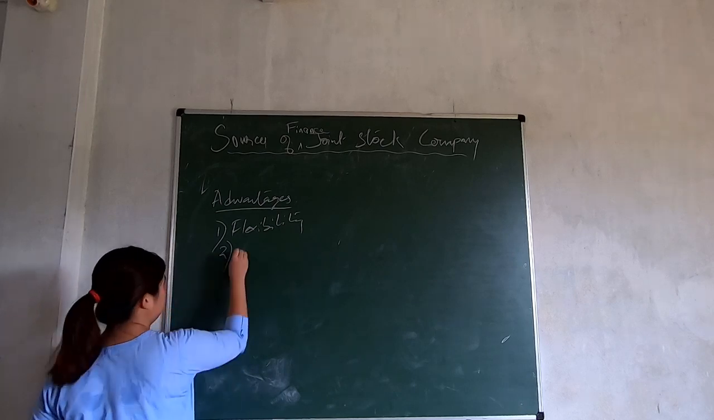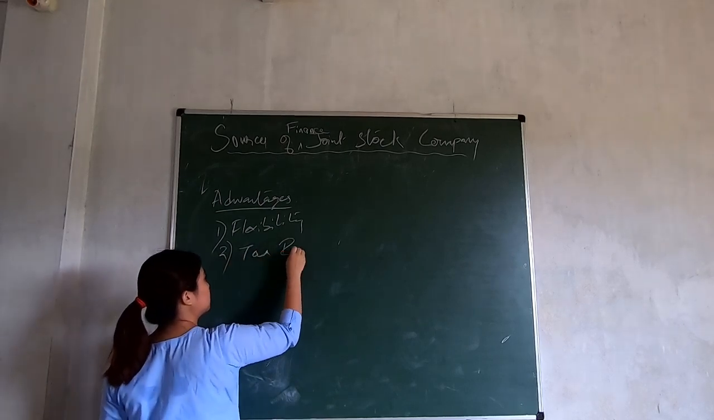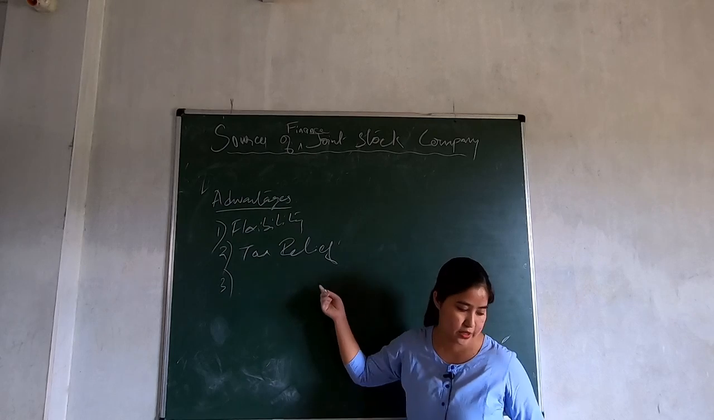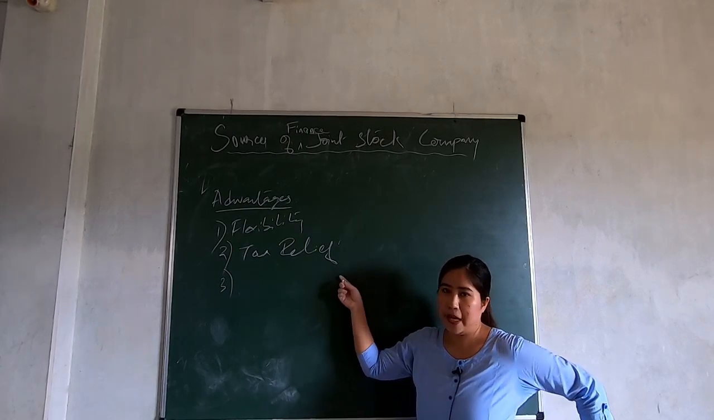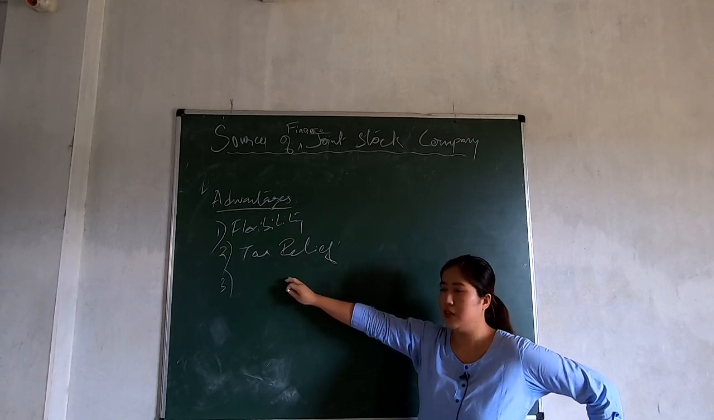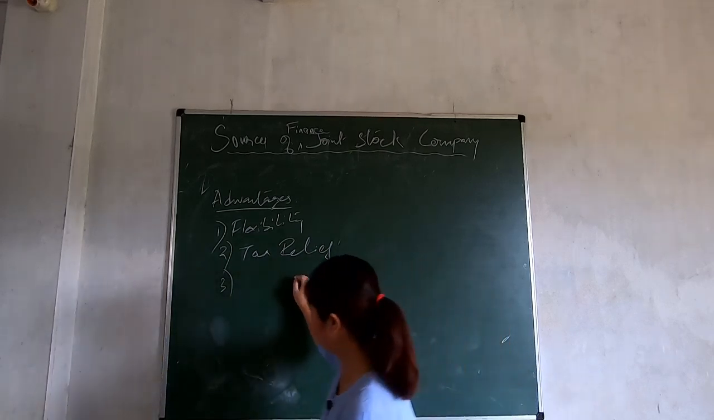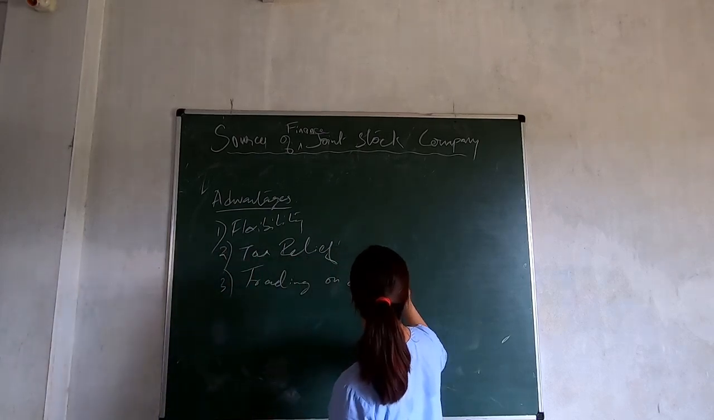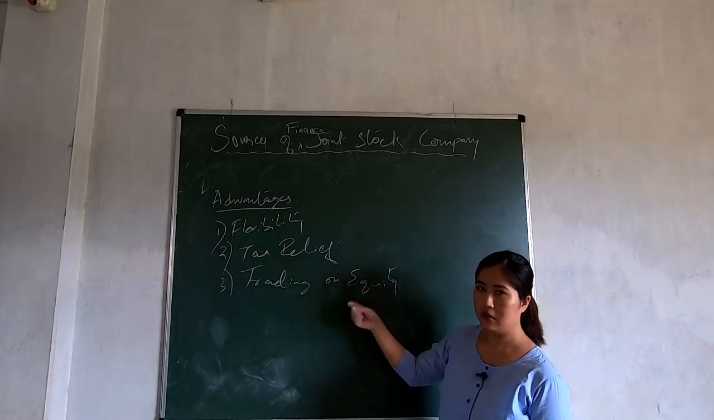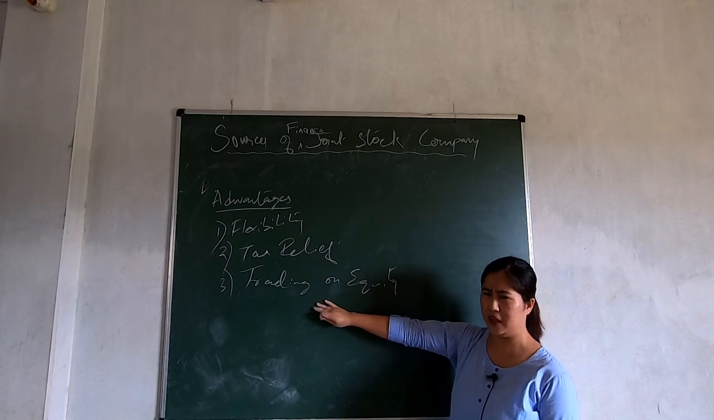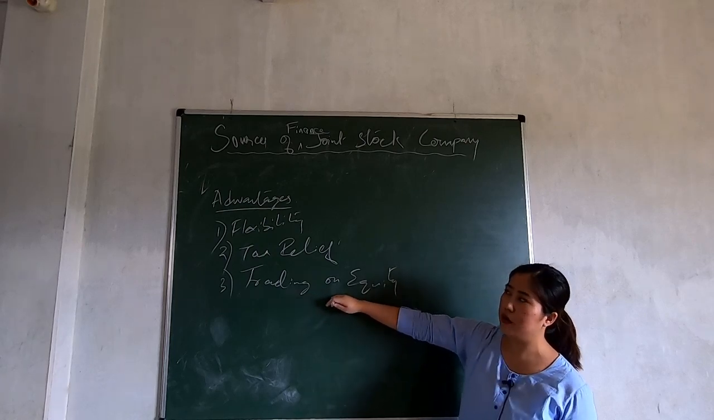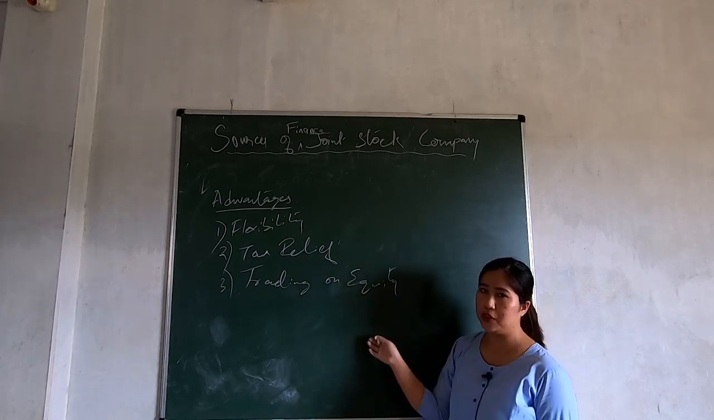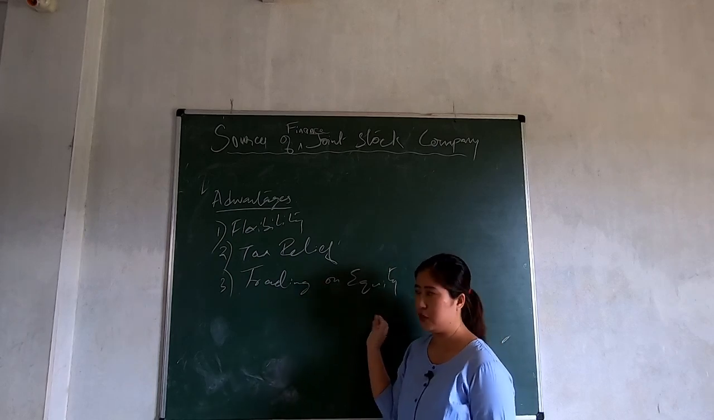And also, tax relief. Just like debentures, the interest paid on a bank loan is also free from tax, so it gives tax relief to the company. And also you can do trading on equity. You have already learned what trading on equity is. Same as with debentures, since the interest to be given on a bank loan is fixed, the remaining profit you can distribute as dividend to the shareholders. So that's what trading on equity means.